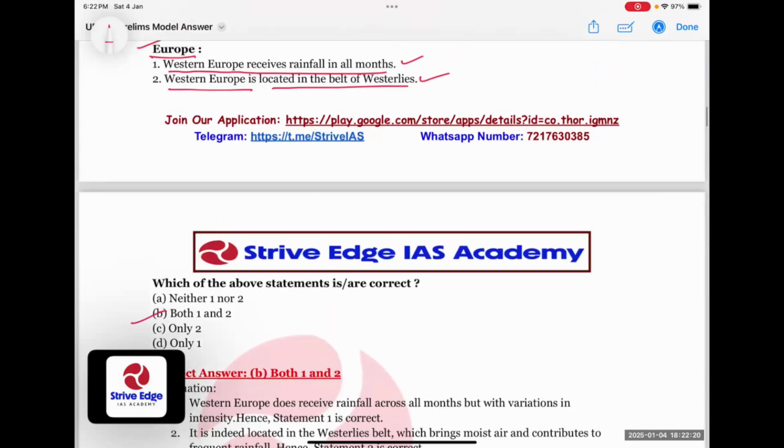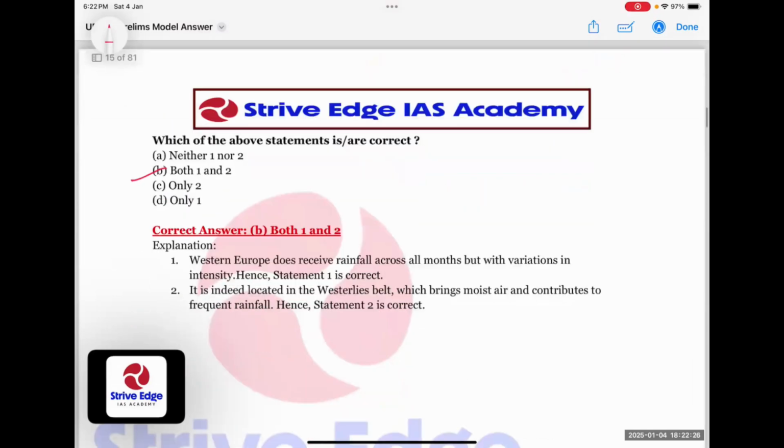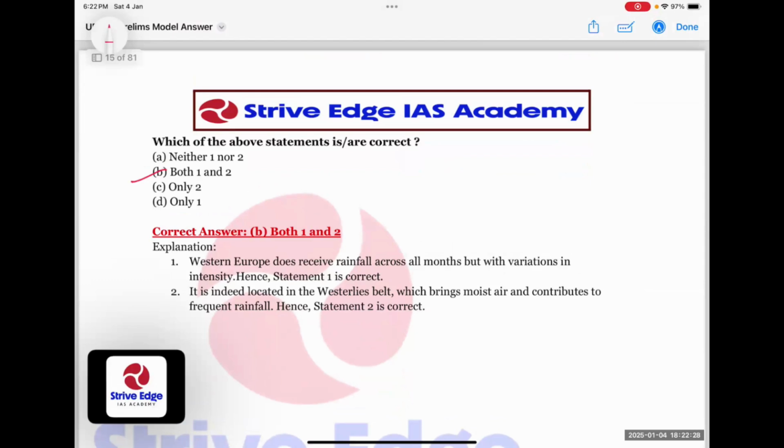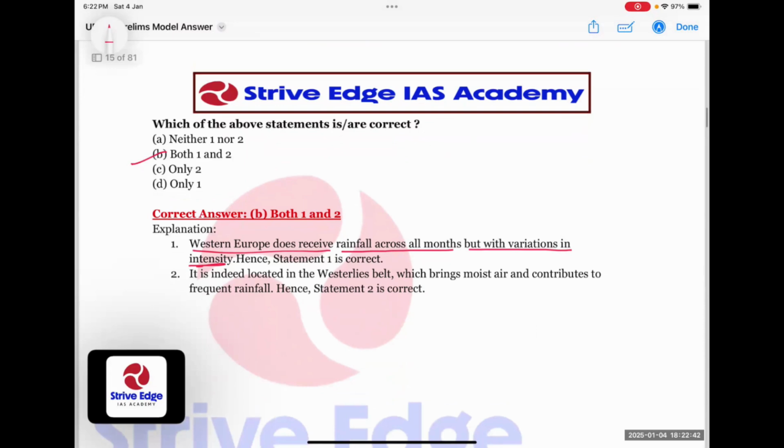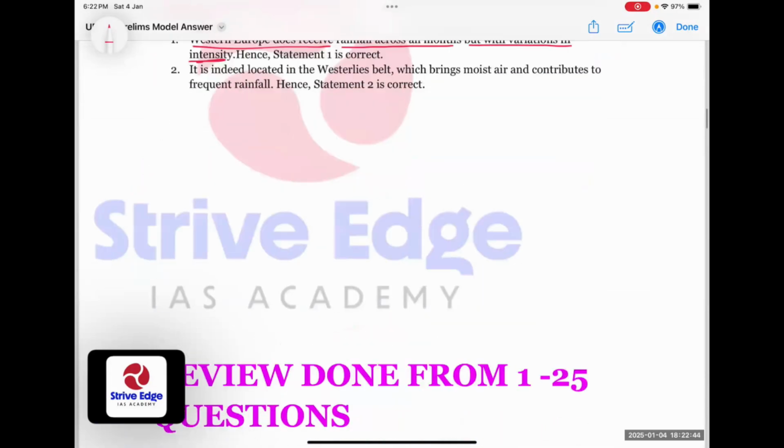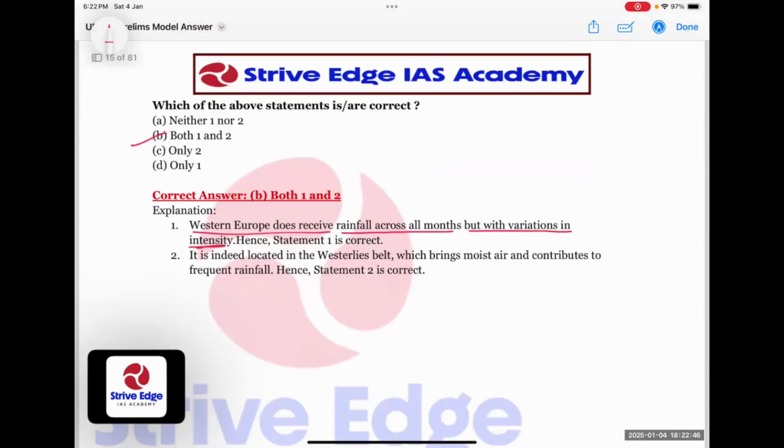First part of the question, many students may have doubt whether rainfall occurs in all months. Yes, rainfall occurs across all months, but with variations in intensity. Not every time at the same place, but different places can have rain at different times. So it's correct. So for now, the first part of our explanation is done.